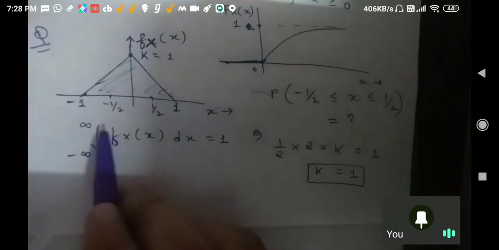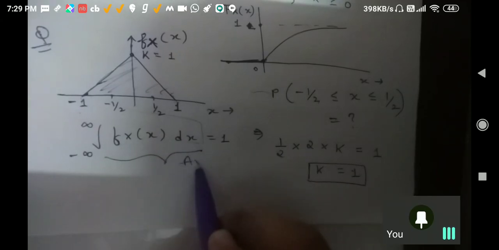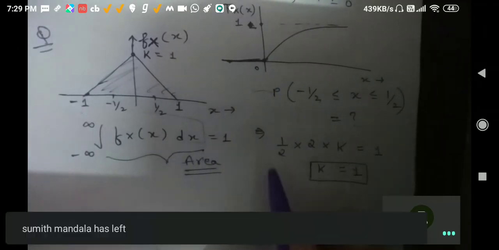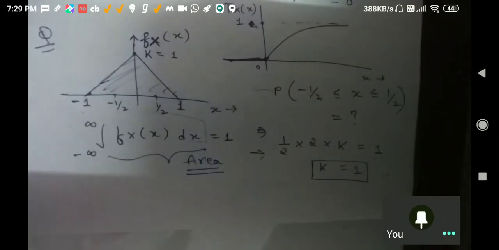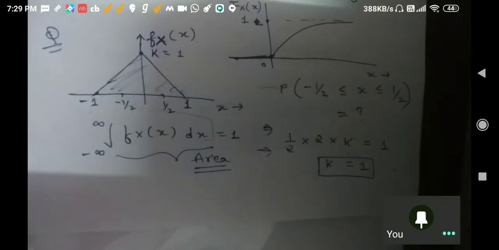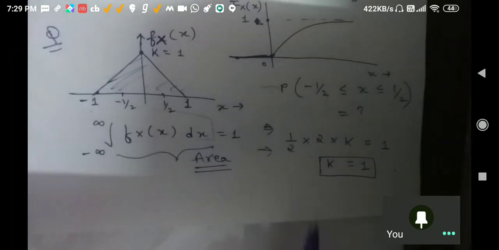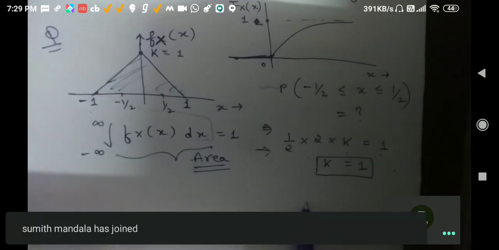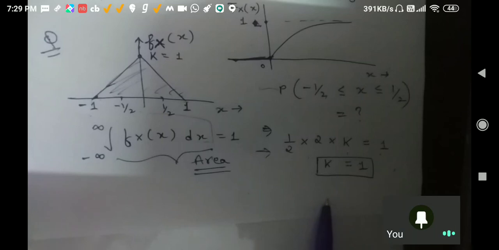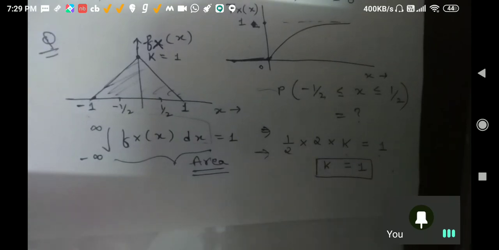Basically, this shows your area only, na? This means your area, and we are doing area equal to 1. So what I have done is half into base into height should be 1. Everybody understood k equal to 1?